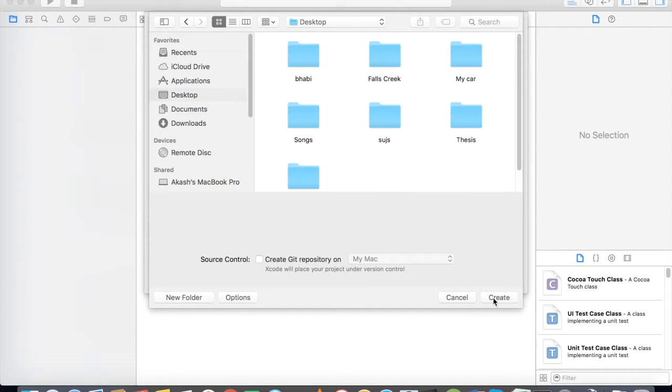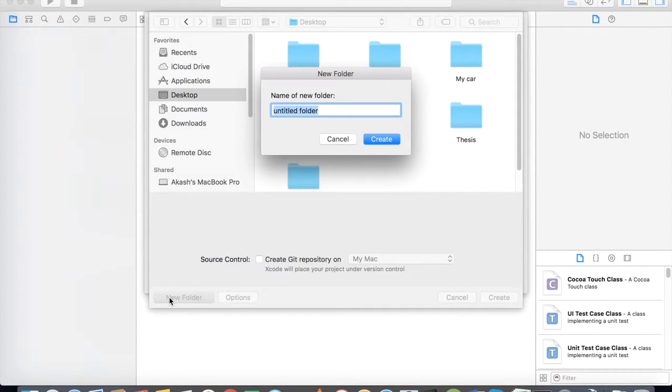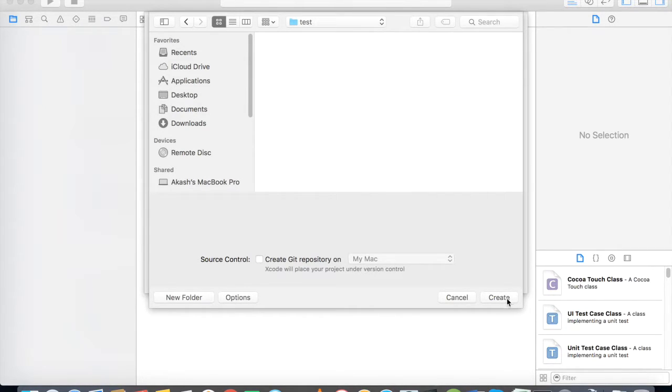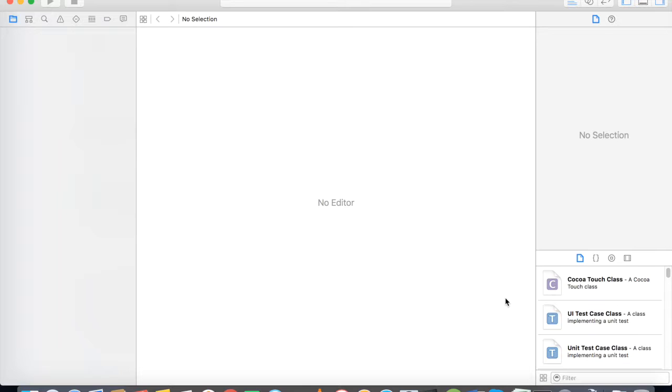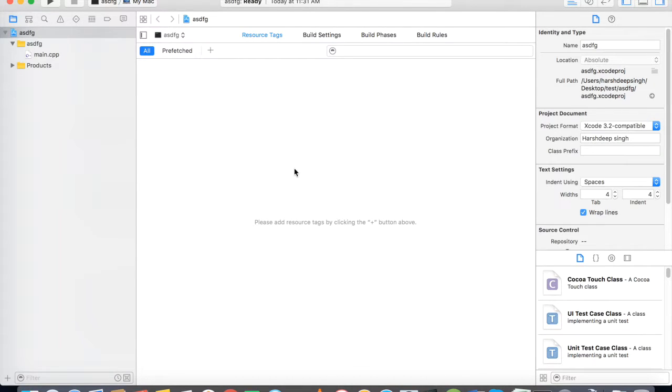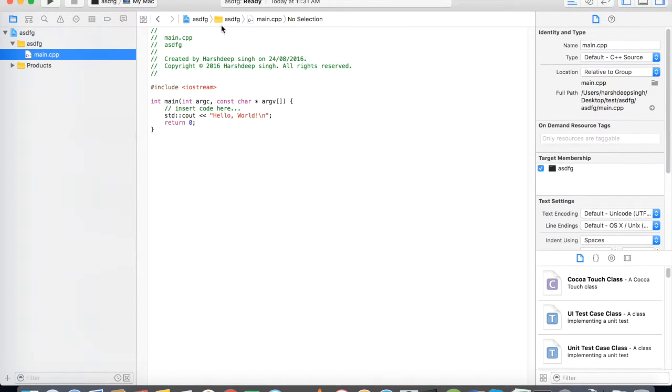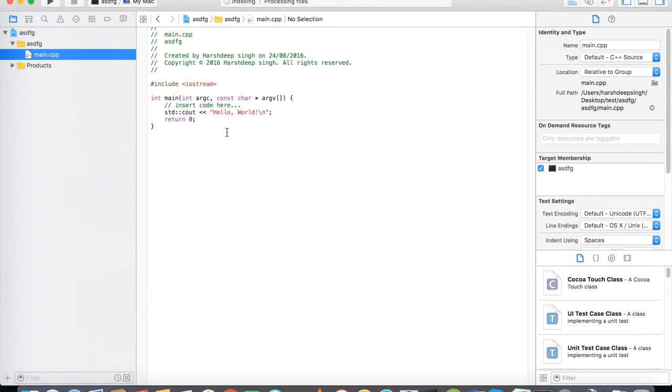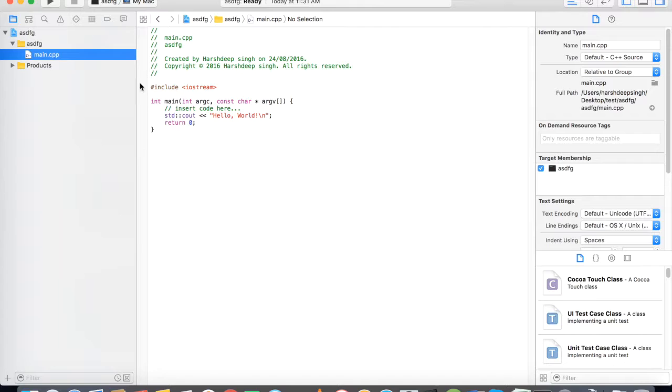Desktop, new folder. Yeah, cool. So now you can see your Xcode is running. In the main code you can see that there is a code.